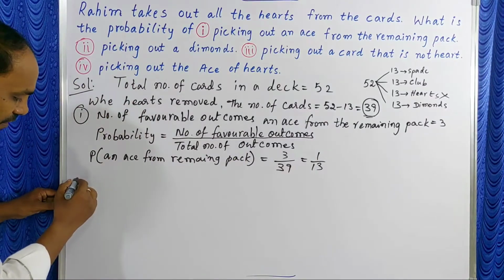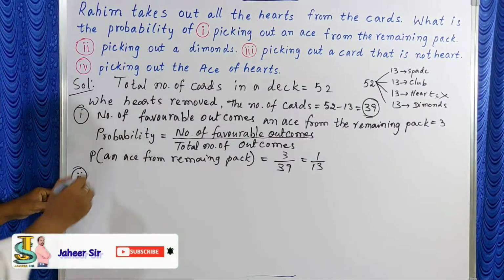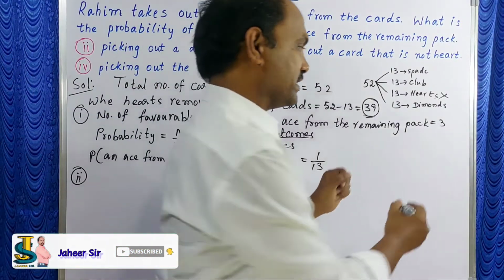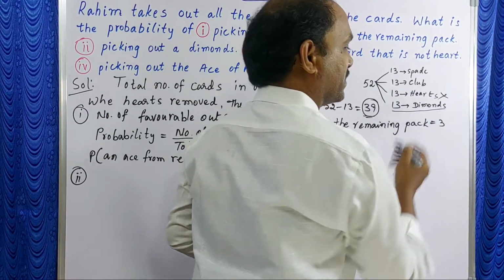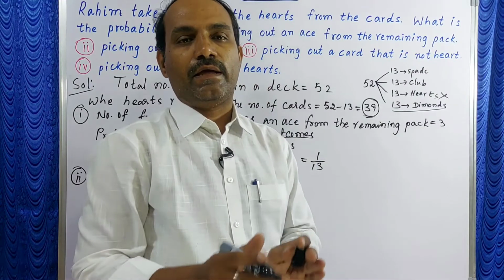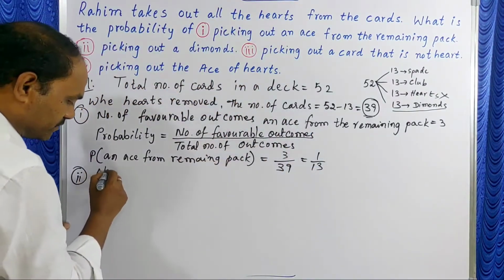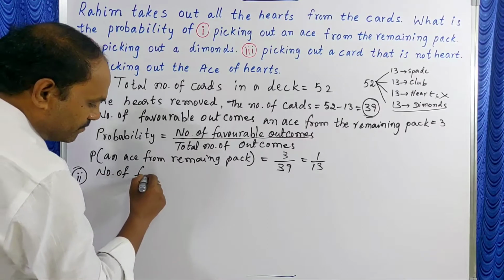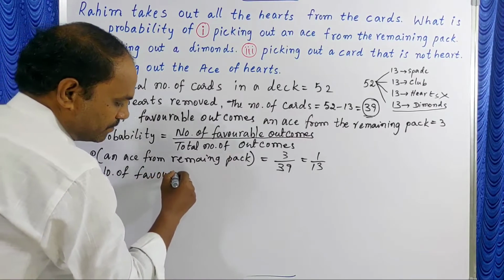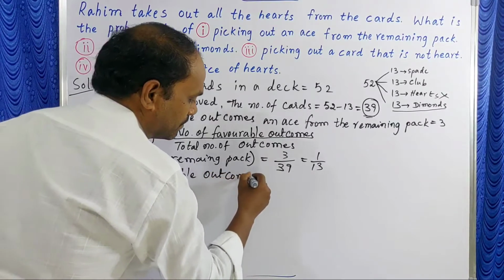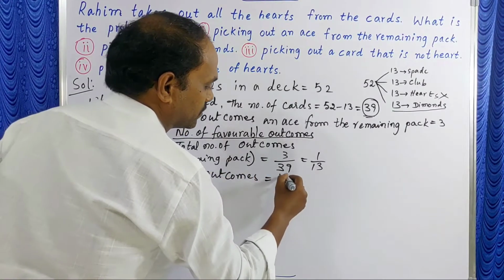Let us check the second one. Picking out a diamond. How many diamonds are there? 13 diamonds are there in a pack of cards. So the number of favorable outcomes is equal to 13.